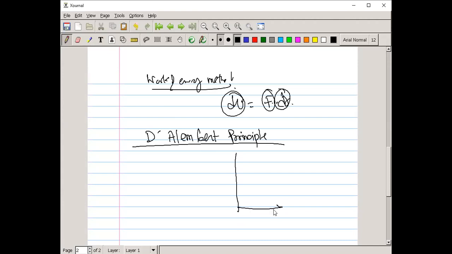For example, suppose this is an axis system, a fixed axis, and a particle is there. You apply different forces, that means the summation of all forces. Due to that, there is a net unbalanced force on the particle, and due to that it accelerates.